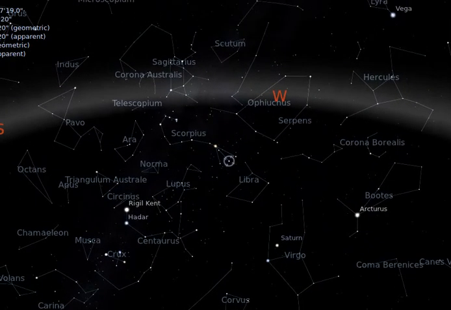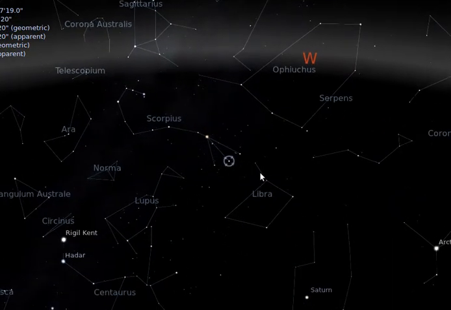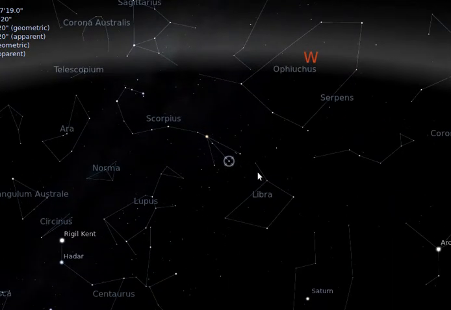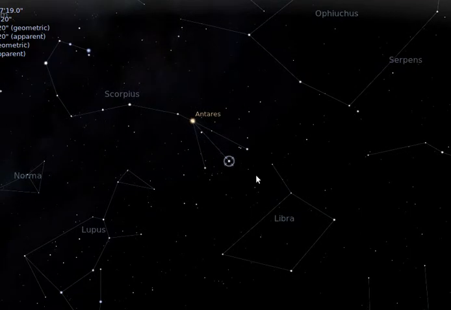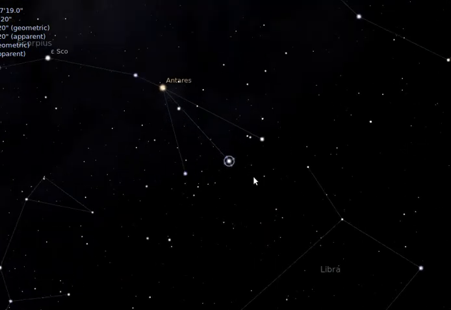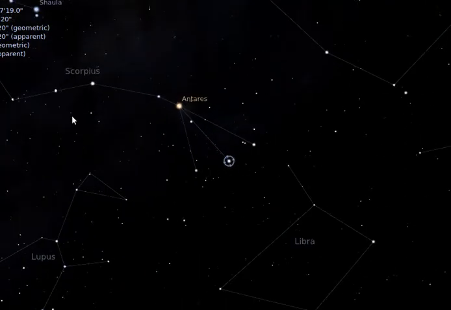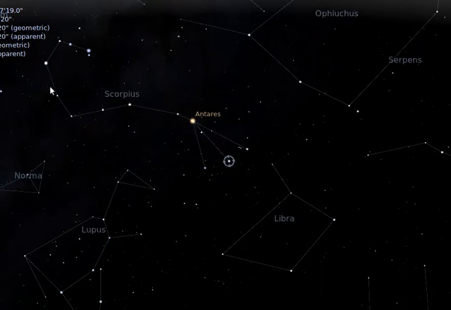So this is actually situated in the end of Tula and starting of Scorpio. Actually this is called Scorpio. This is Scorpio constellation. It is a very visible constellation among all constellations.